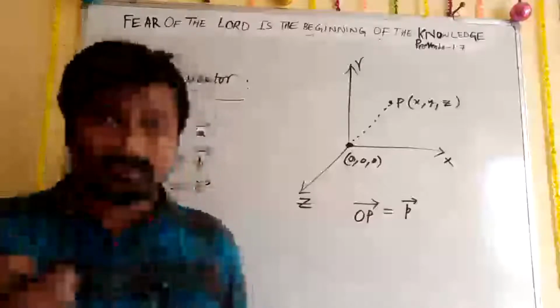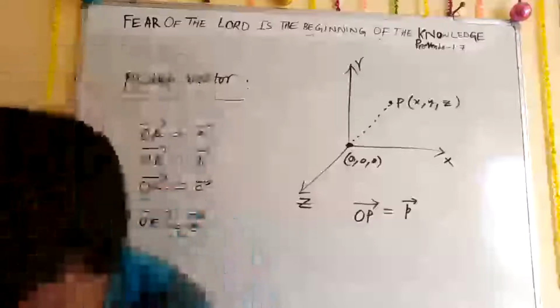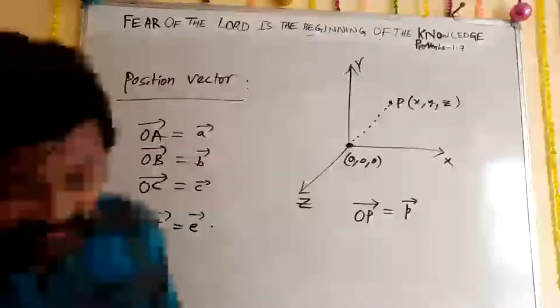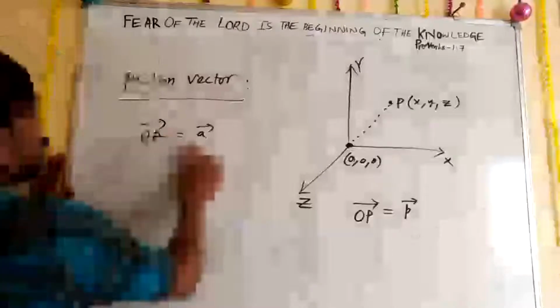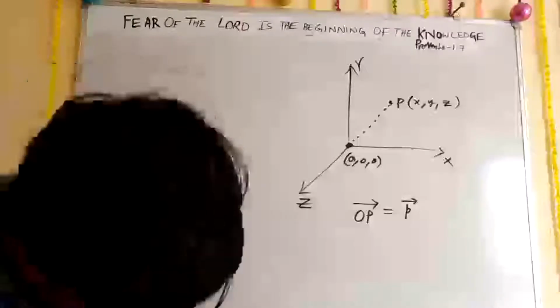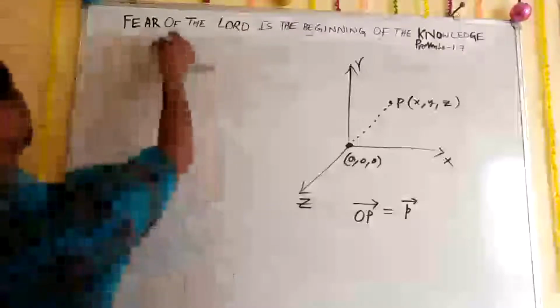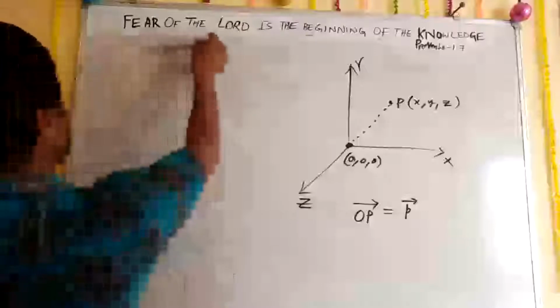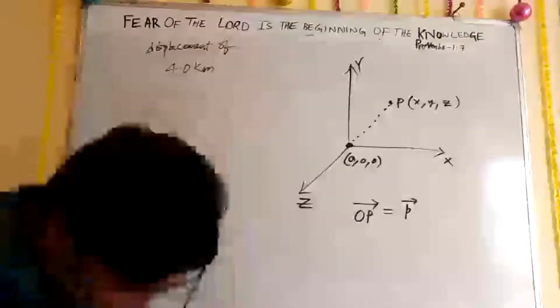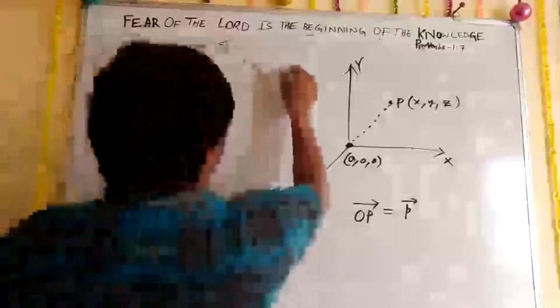And one problem I will represent graphically so that you can understand how it is going to be. Why this position vector is very important, you get to know now. The given question is: represent graphically a displacement of 40 kilometers, 30 degrees of north to east.